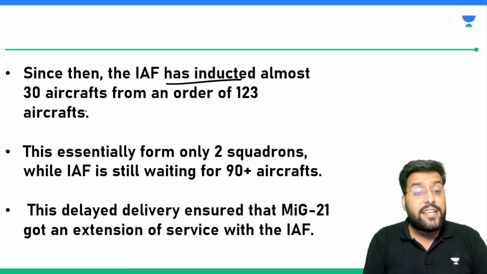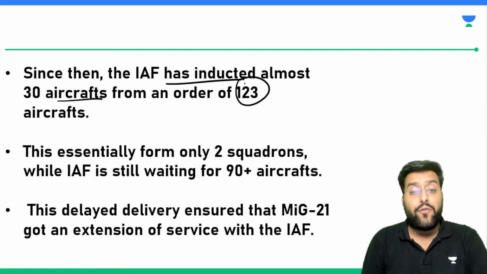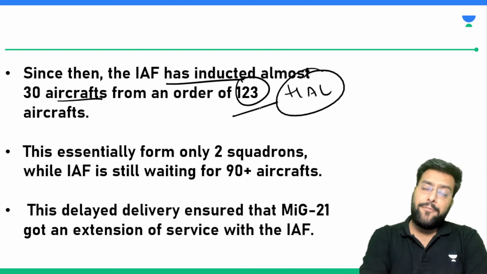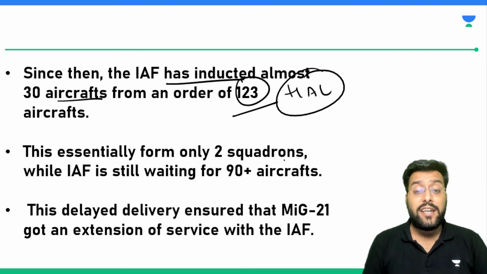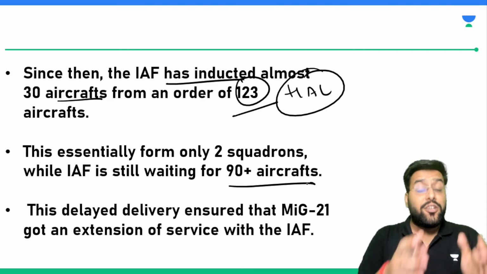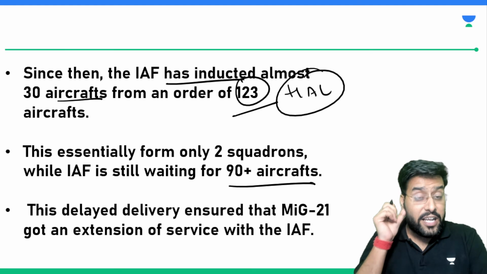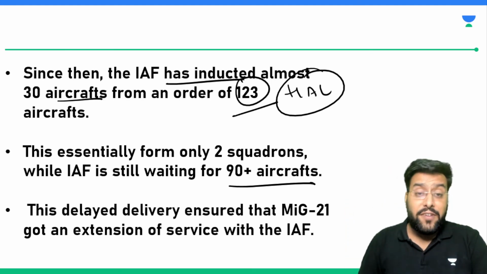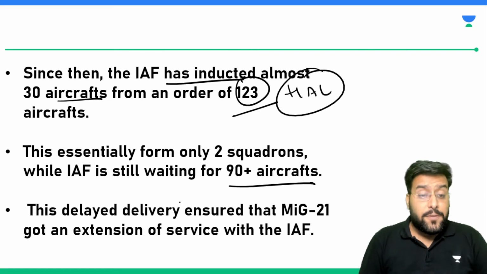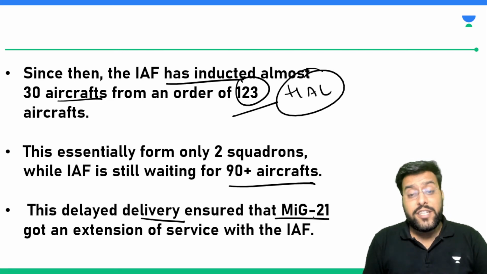The Indian Air Force has inducted 30 aircrafts from an order of 123. So Hindustan Aeronautics Limited is manufacturing, and the Indian Air Force has placed an order for 123 aircrafts and 30 have been procured. So more than 90 aircrafts are still awaited. In that case, we don't have light combat aircraft Tejas in the required number. How can we phase out MiG-21 immediately? That's the only reason. This delayed delivery ensured that MiG-21 got an extension of service with the Indian Air Force.